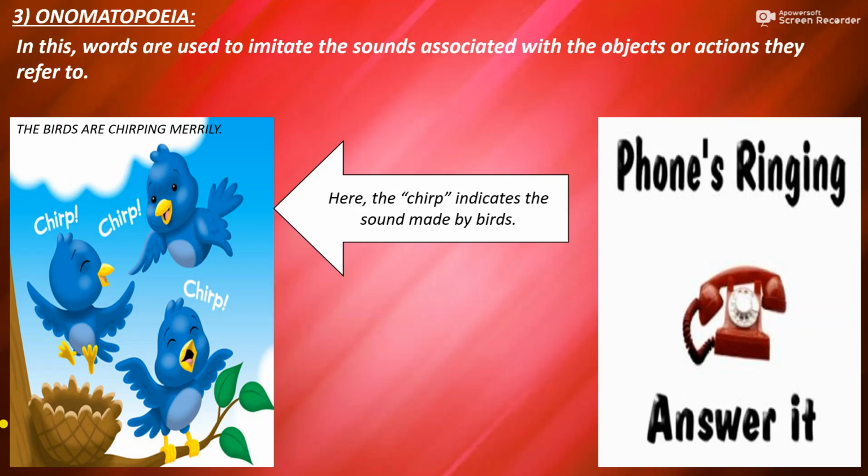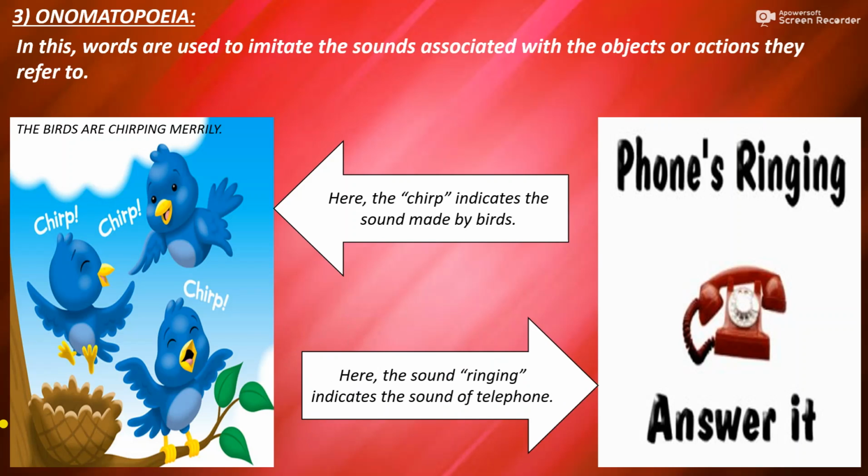Looking at the second example, phones ringing, answer it. In this sentence, again the sound ringing actually indicates the sound which is produced by a telephone. So again in the sentence we have the noun and we also have the sound associated with that noun.